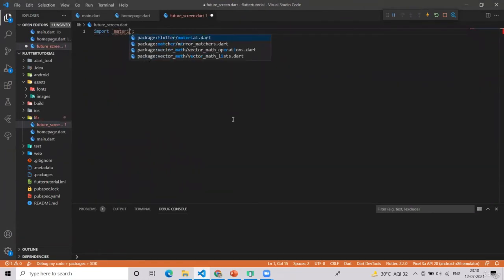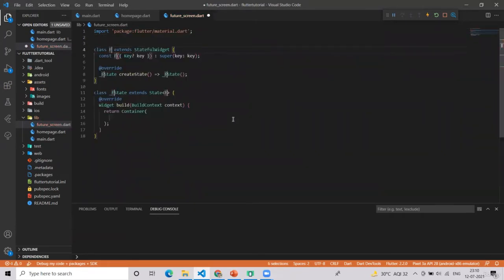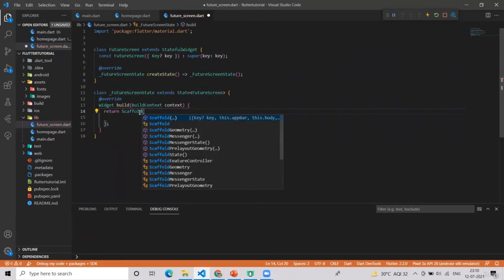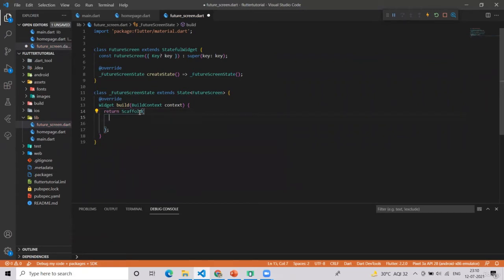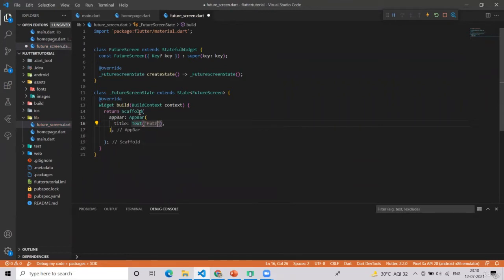import material as always. Have a stateful widget of FutureScreen, then simply a Scaffold with an AppBar. In the title, I will just give Future Tutorial.